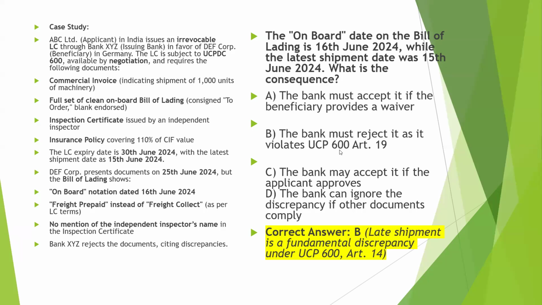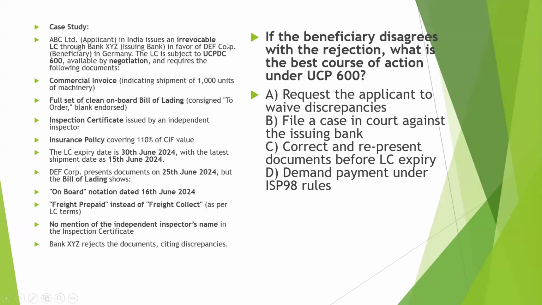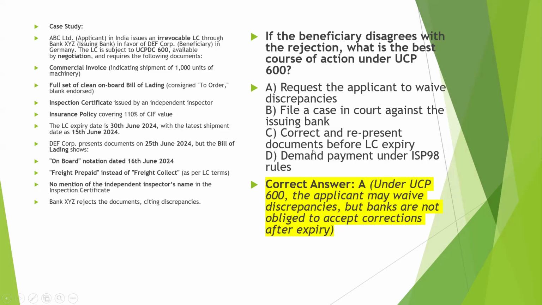Okay, let's see the next question. Based on the same, if the beneficiary disagrees with the rejection, what is the best course of action under UCP? A, request the applicant to waive the discrepancy. B, file a case in court against the issuing bank. C, correct and re-present the document before LC expiry. D, demand payment under ICP 98 rule. So I have already told the answer to this question, so you may also know the answer. Let's see the correct answer, and that is A.